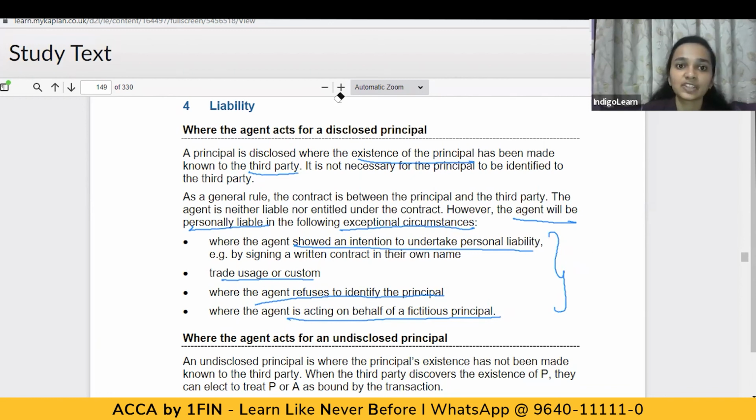Personal liability of the agent would arise in all of these situations. This is where the principal's existence is disclosed.